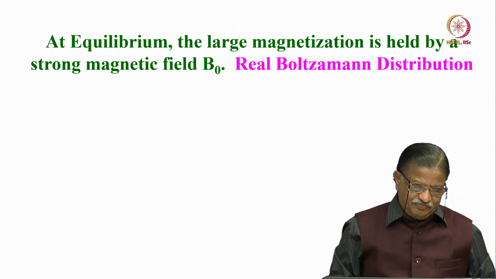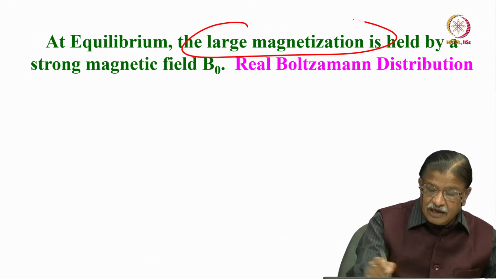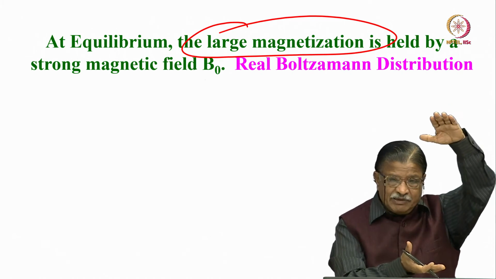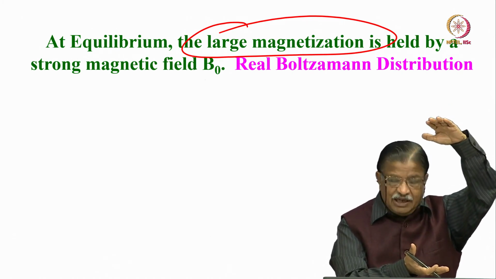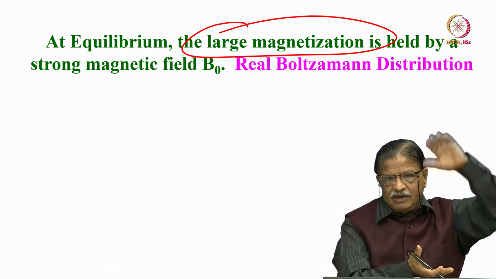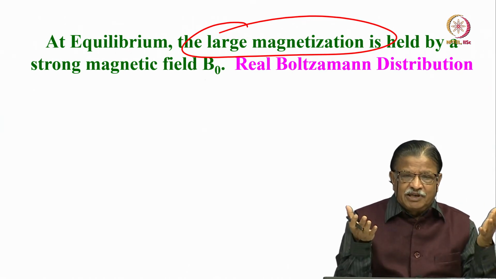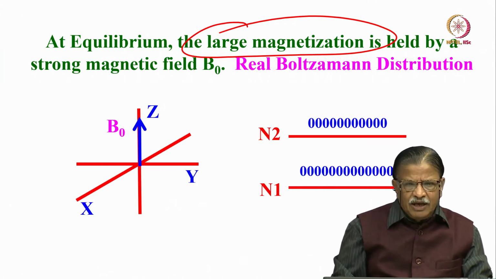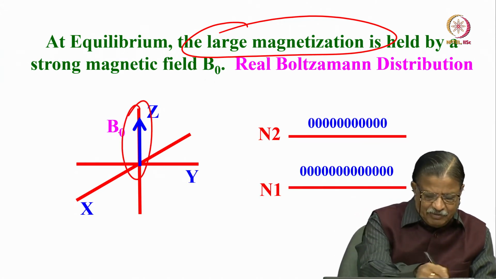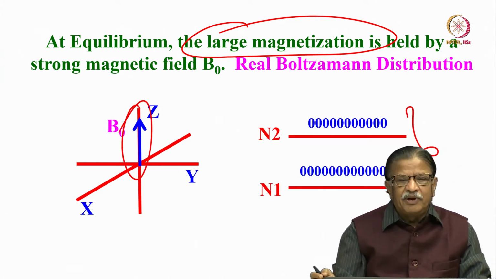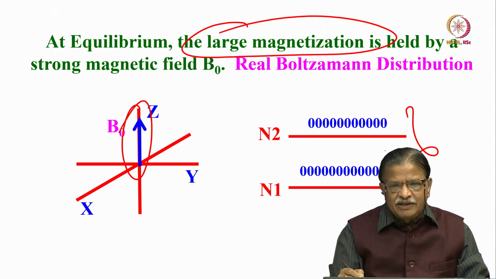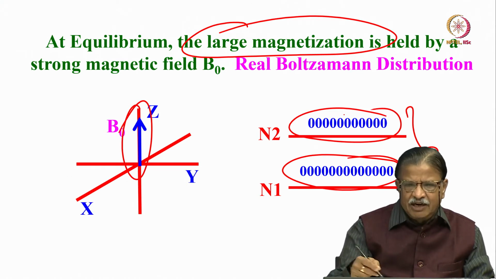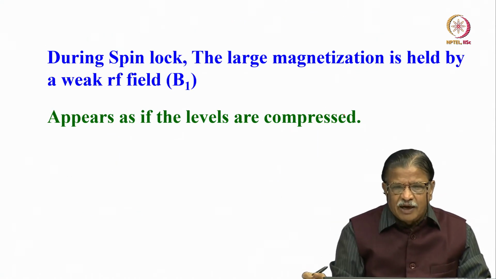At equilibrium, the huge magnetization which was there had a larger energy separation because it was under the B naught magnetic field. That was the real Boltzmann distribution, given by the Boltzmann population difference, in thermal equilibrium. It is a very small population difference, as we discussed. More spins are in this state and fewer spins are in this state, but the difference is negligibly small.